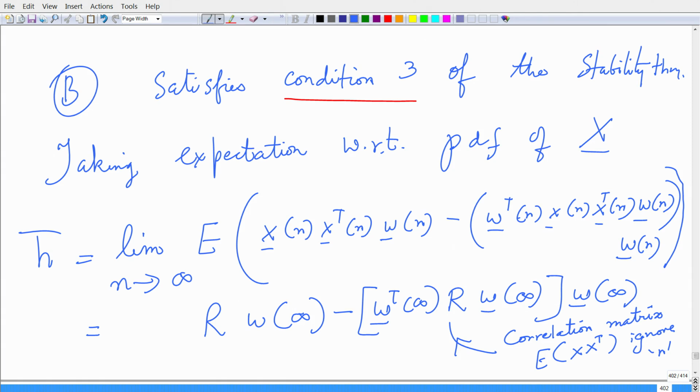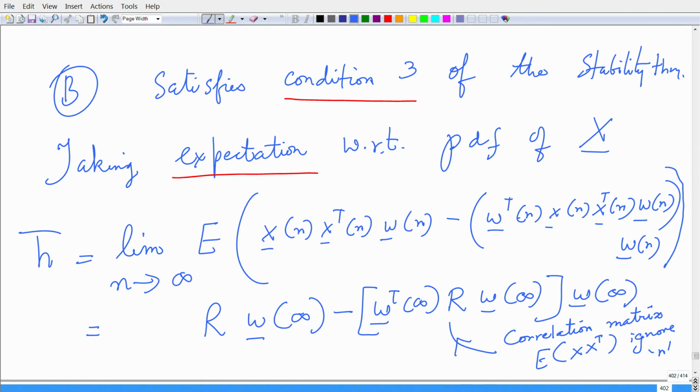Now, expectation is over the PDF of x, but it is not over W. So, I can pull that out. So, I have W of infinity, I pull this out, and then I have expectation over x n x transposed n, and that gives me the correlation matrix R, right.